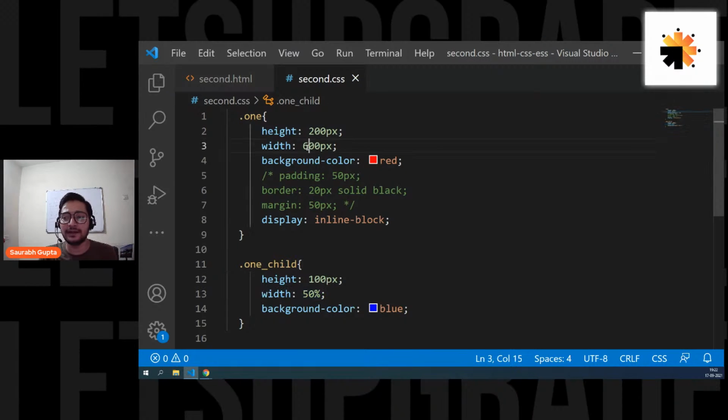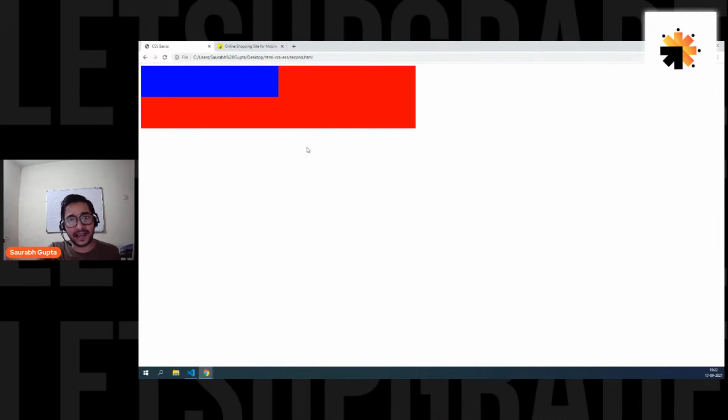Now, if I grow my parent from 600 to 900, the child will also grow, because the child has to take up 50% of whatever the parent is having. Is that clear? So that's how percentage works. Percentage always works in relation with the parent's width and height, with the parent sizing. So if the parent grows, the child will grow. If the parent becomes small, the child will become small, because my width is in percentage. That means I'm calculating my width depending on my parent. So whatever is my parent's measurement, I'll take up the width and height accordingly. Is that clear, everyone?